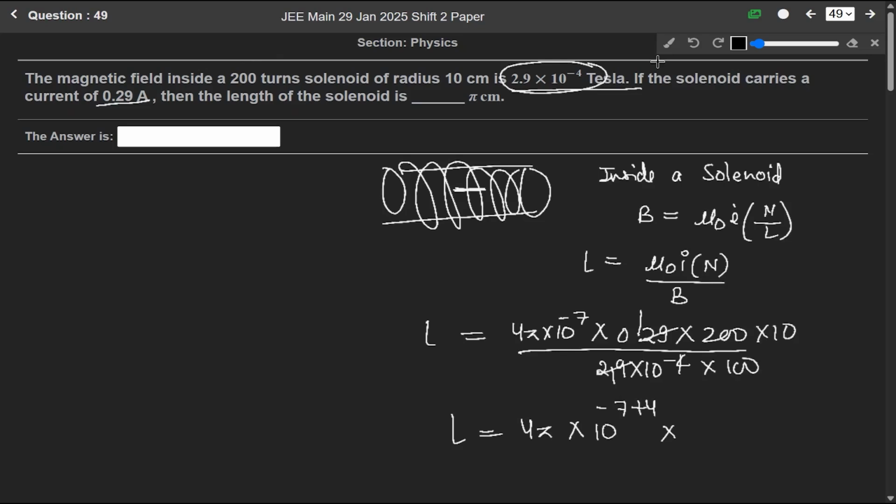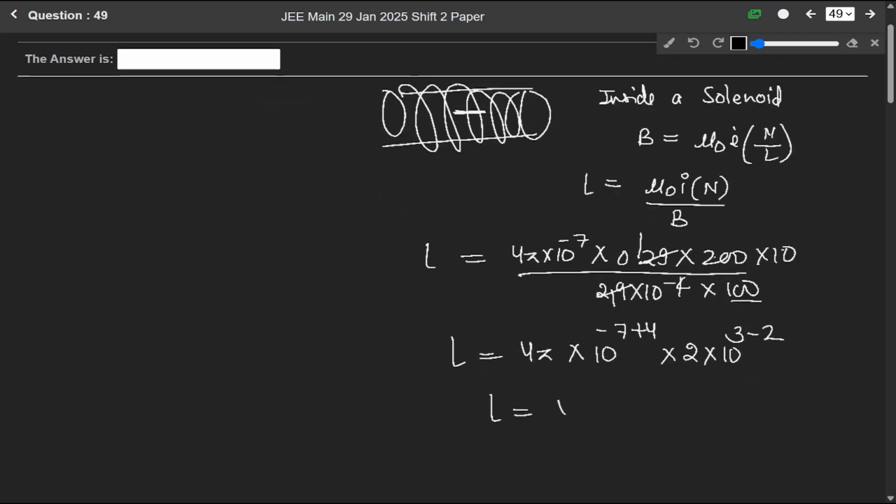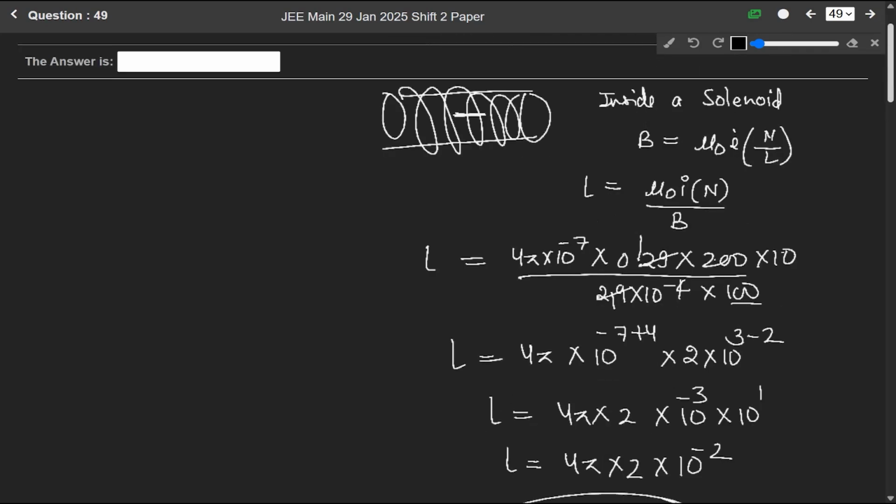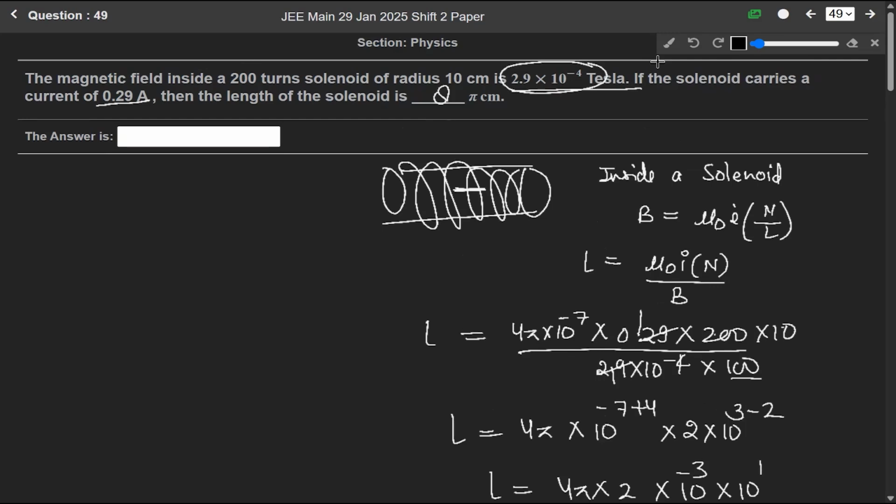So 29 cancels out into 2 into 10 to the power minus 3 into 10 to the power 1. So L will be equals to 4 pi into 2 into 10 to the power minus 2. So minus 2 means L will be equals to 8 pi centimeter. So length is equals to 8 pi centimeter.